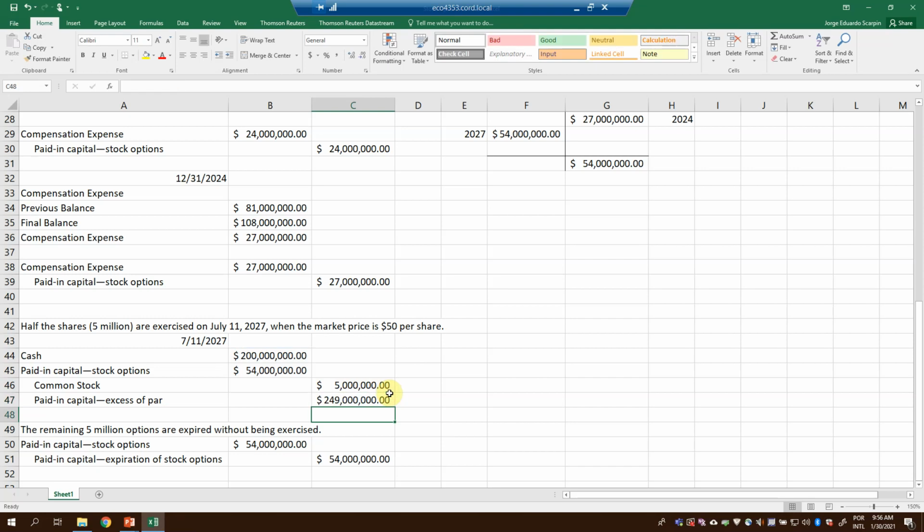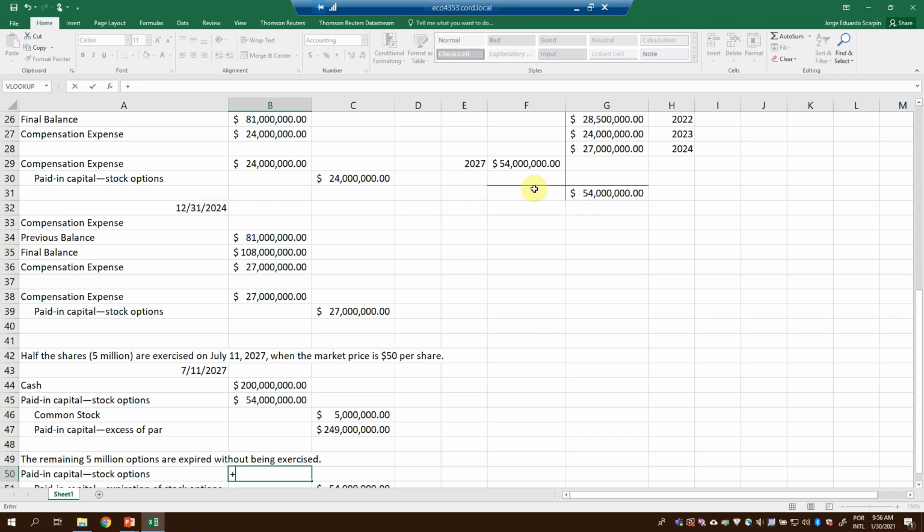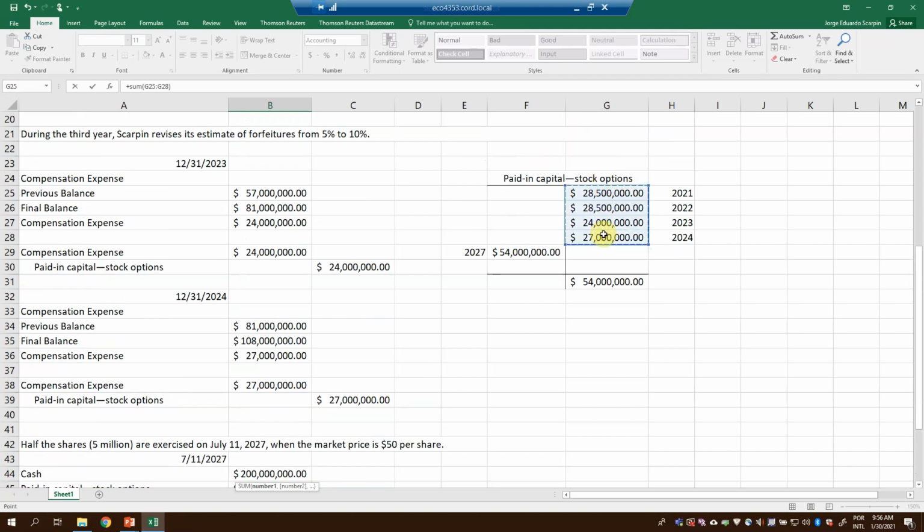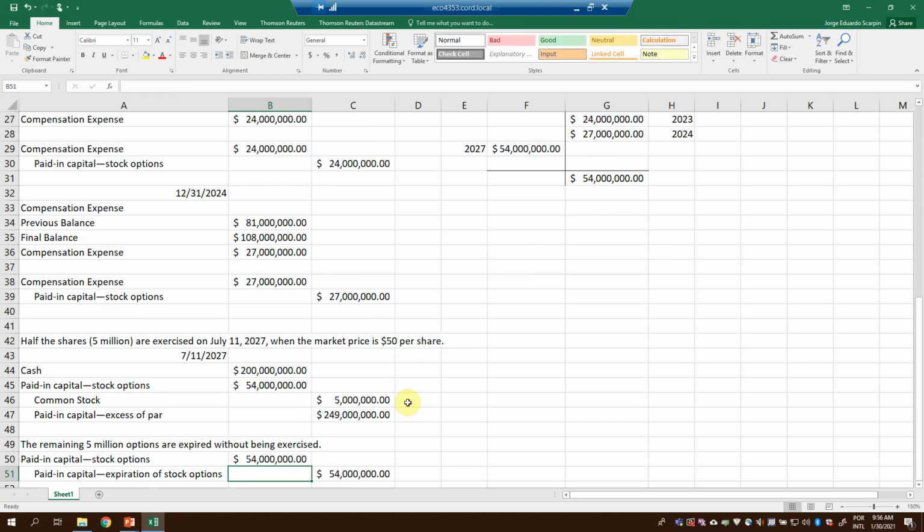And the remaining 5 million expired without being exercised. So how do we do this one? We debit the number to balance. So we debit the remaining 54, but let's do the math better. The sum of debits here less our credit, and the credit is paid in capital expiration of stock option. So the remaining 54, they are expired. If they are not, just copy and paste this journal entry here.